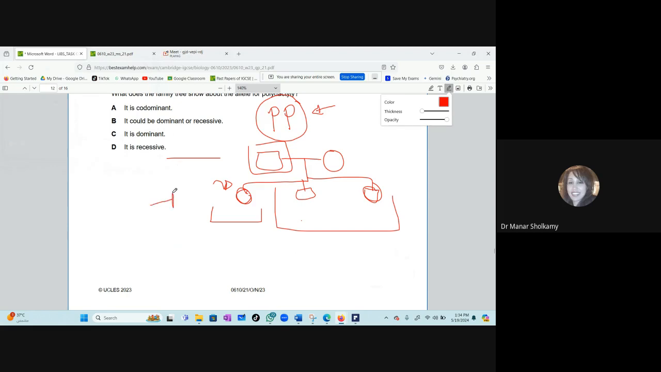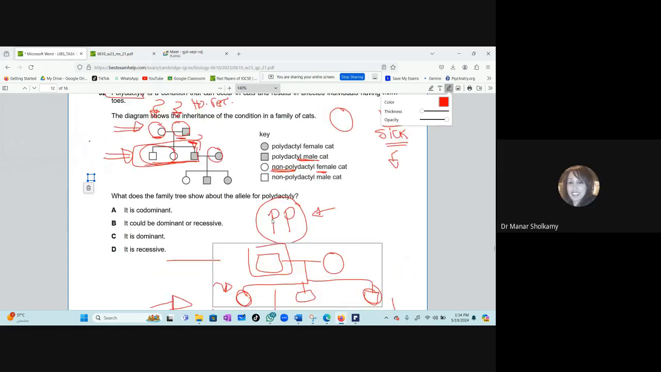Now, in the children, look at the children. 2 out of 3 were sick and 1 out of 3 was healthy. So the majority was sick. So this sickness is dominant or recessive? Dominant. Yes. So the answer is C. This is a very tricky question, by the way.